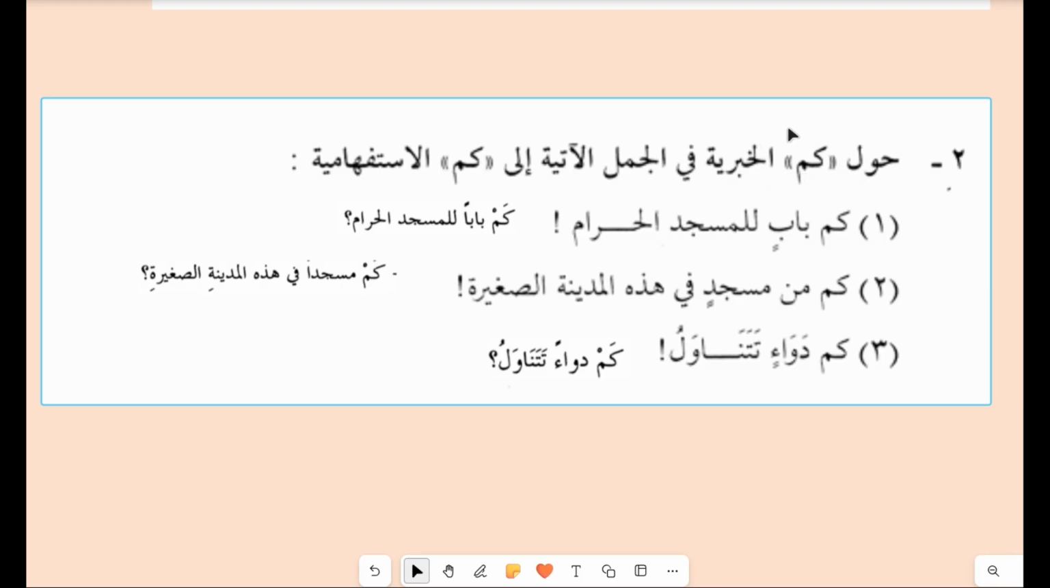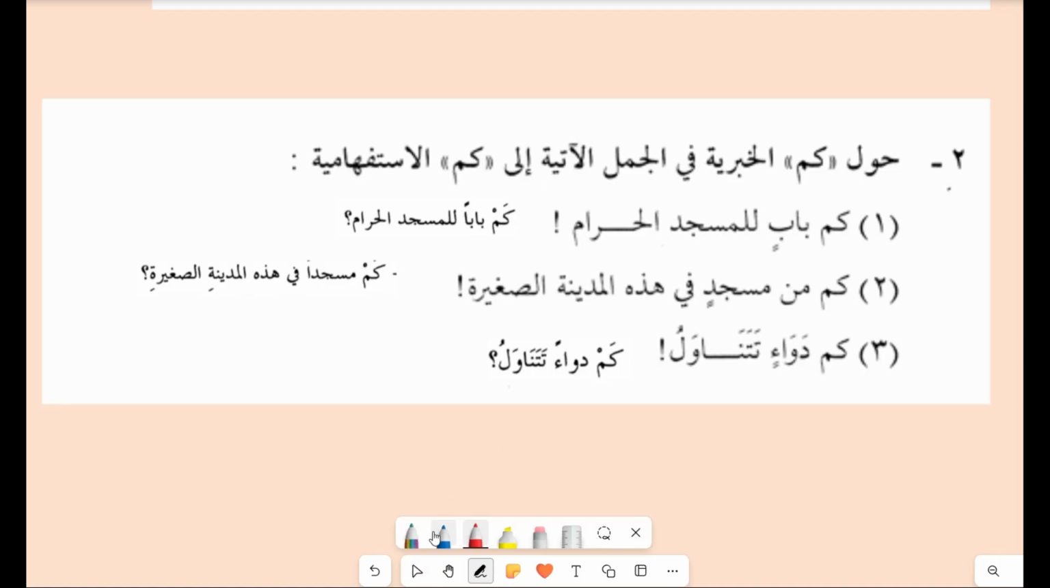We have to change kam al khabariya al jumal al atiya ila kam al istifham. So how are we going to do it? Let's do it. First one is kam babin lil masjid al haram. So as soon as you see the kasratain, you can recognize that this is kam al khabariya. So we have to make it into istifham. How will you make it into istifham? By making it into tamiz. Tamiz single and a mansoob. So kam baban lil masjid al haram.